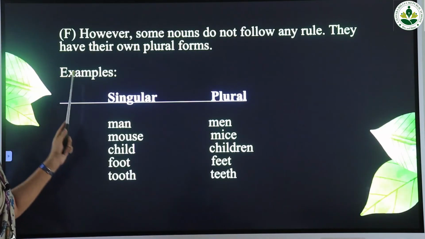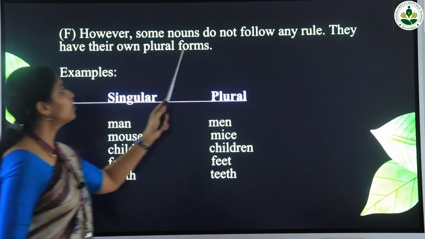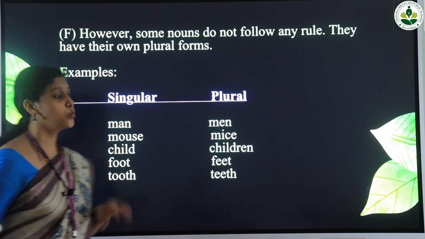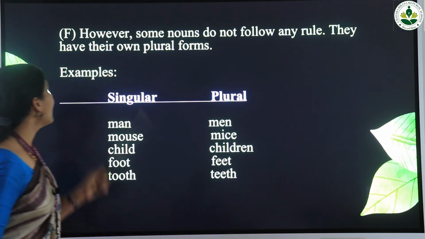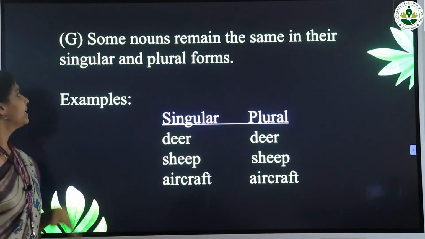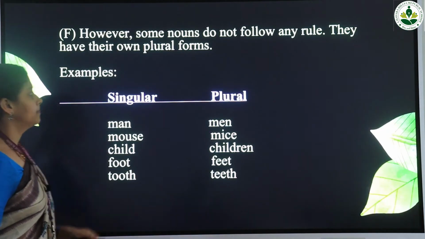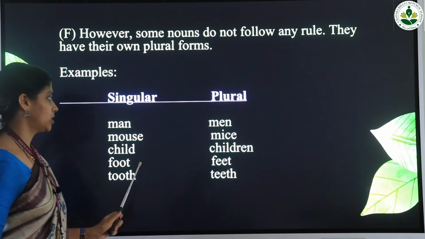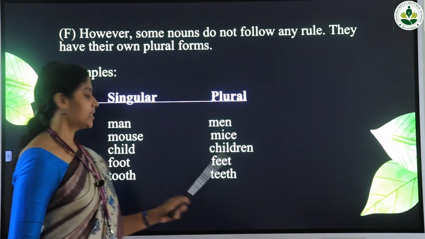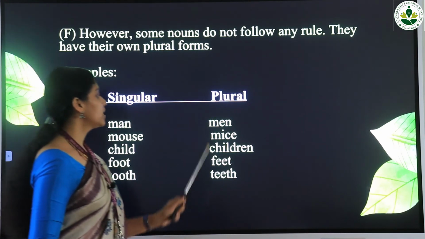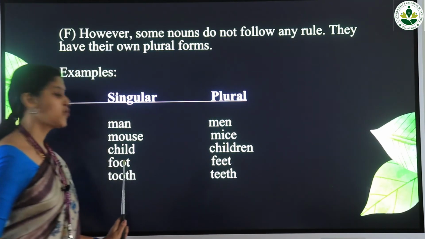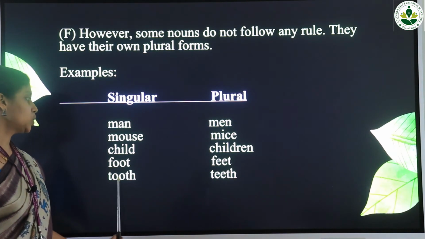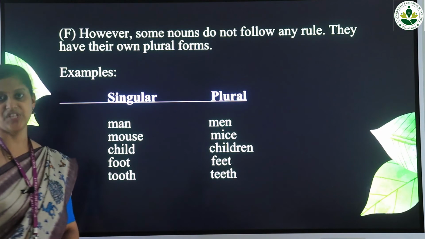However, some nouns do not follow any rule. They have their own plural forms. Examples, man. Plural of the word man is men. Then next is mouse. Plural form is mice. Next one, child. Plural is children. Next is foot. The plural form is feet. Next one, tooth. The plural form is teeth.